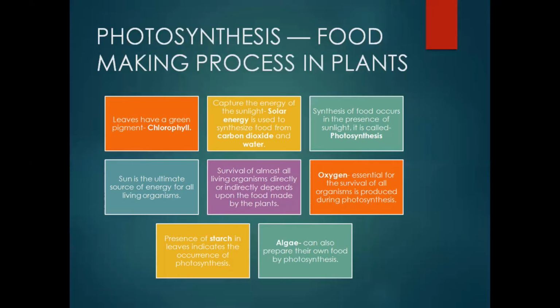Any guess? This is why: the food which is synthesized and produced by these green plants is eventually eaten by herbivores. Herbivores are eaten by carnivores or omnivores, and omnivores or carnivores are further eaten by the top carnivores. Even the top carnivores such as lion, tiger, and bear, who do not eat even a part of the plant, yet their survival is dependent on these green plants only. Why? Because the flow of energy is unidirectional.